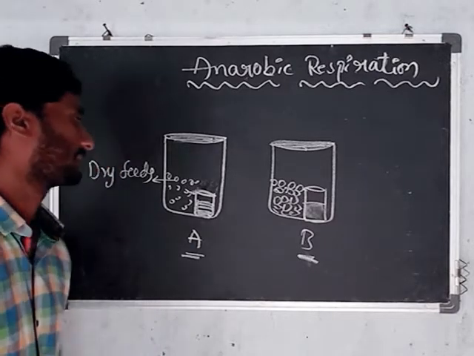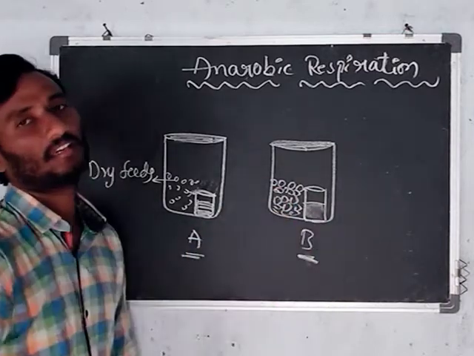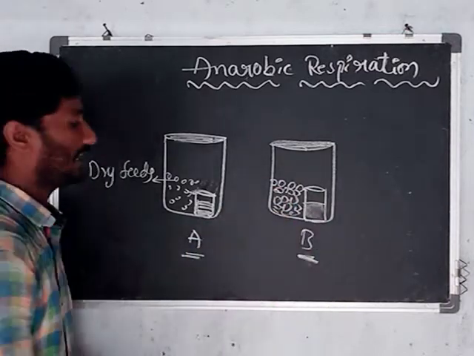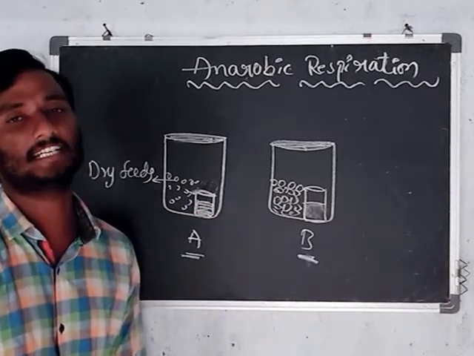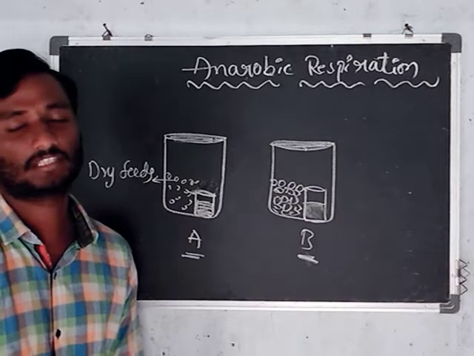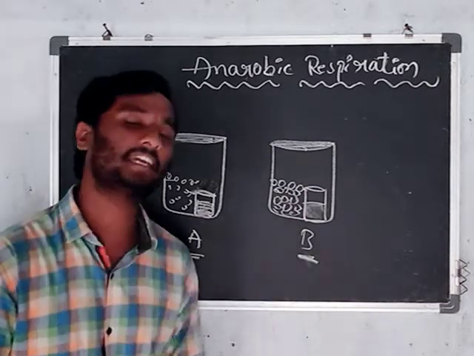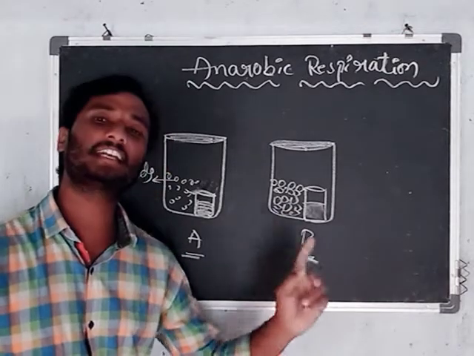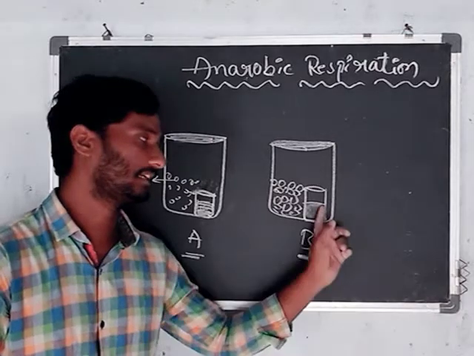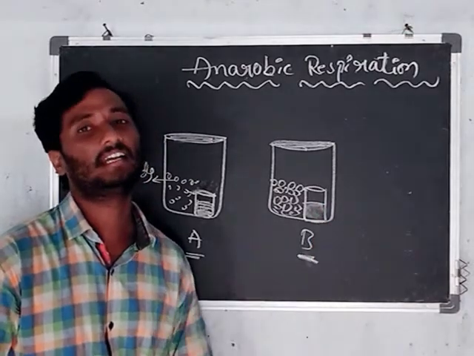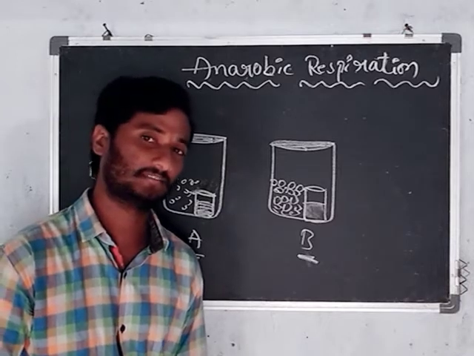Look here. When we compare beakers A and B, the lime water in beaker A does not change color. But the lime water in beaker B is converted into milky white color.